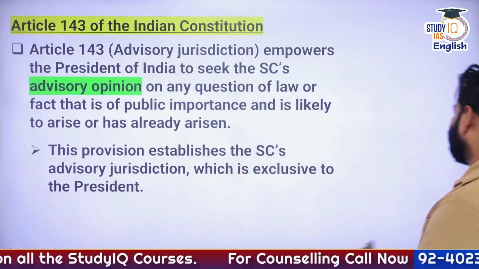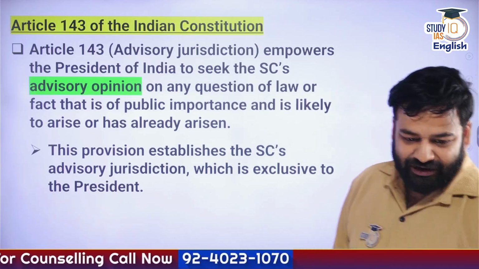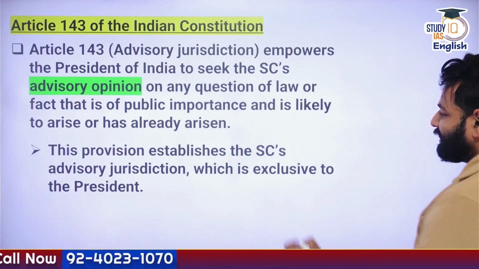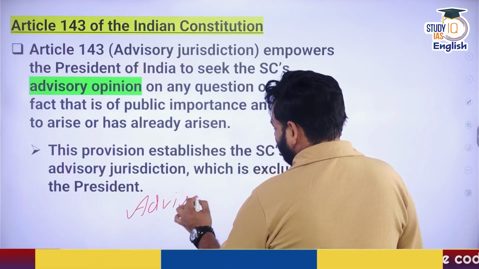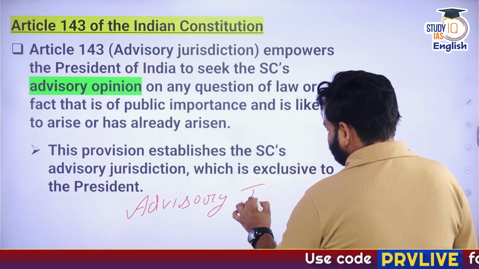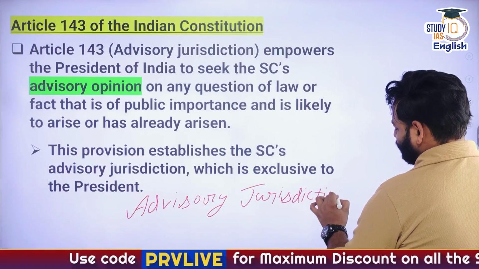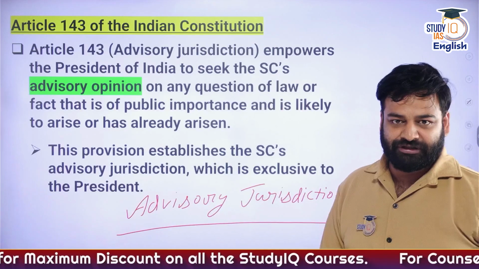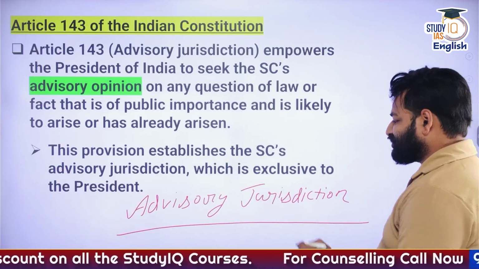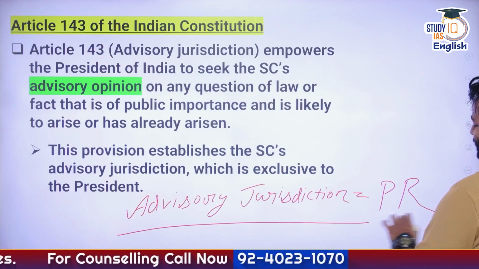So whenever we talk about presidential reference, it is in simple terms referring to this particular point that we have already understood in the chapter of judiciary, that is known as advisory jurisdiction. What is this? Advisory jurisdiction of the Supreme Court. What is the article number? Article 143. So advisory jurisdiction is equal to what? It is equal to the presidential reference.